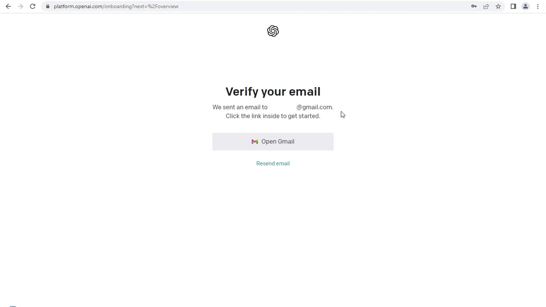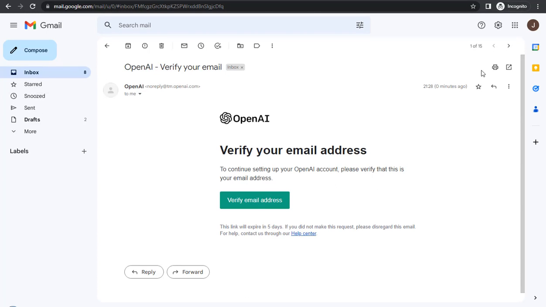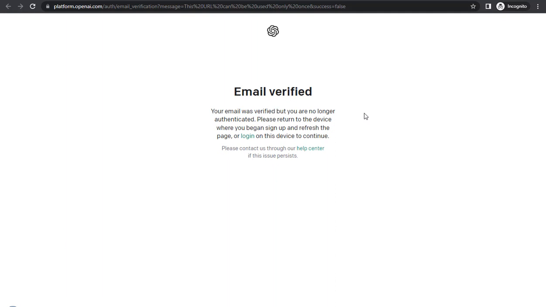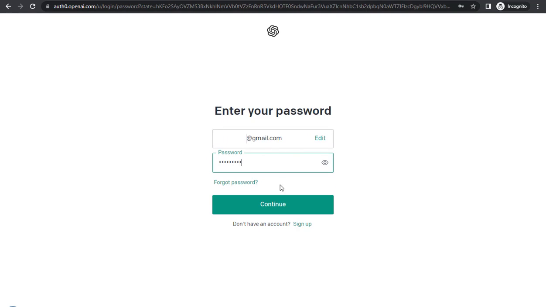Okay, now they sent an email to your mailbox with a link. You have to click on that link. Okay, this is the email. You can see the first one. You have to click on verify email address. Wait for it. Okay, you verified the email. Now you have to click on login here. Give your email address again and click continue. Now give your password and click continue.